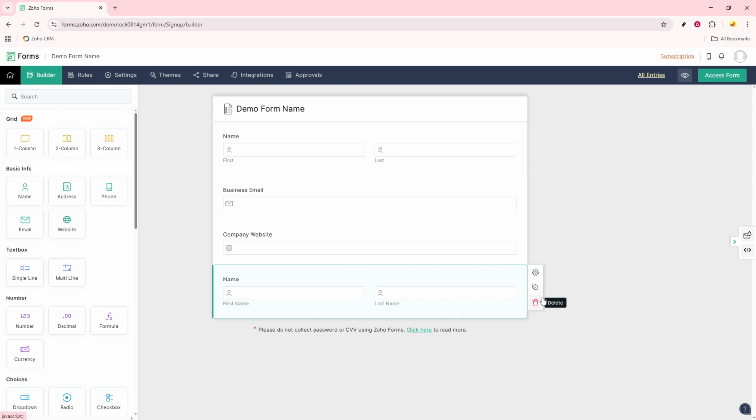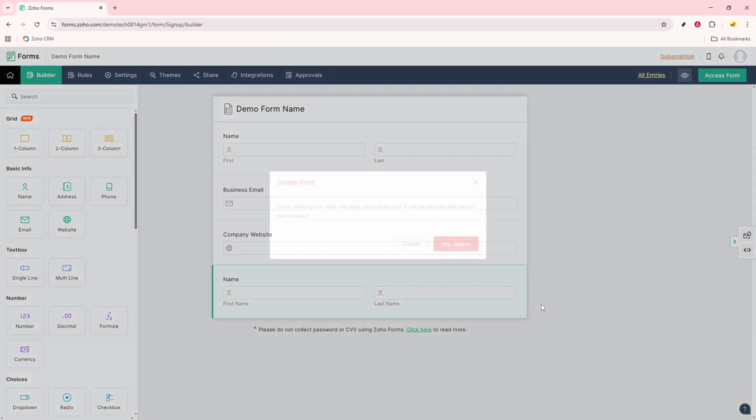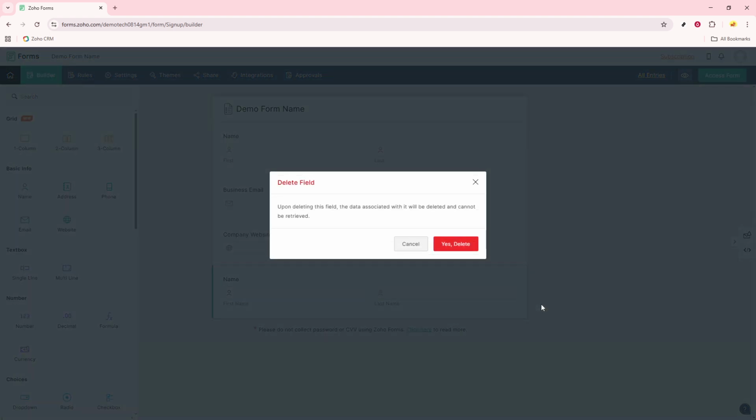Now that you've identified the right field, let's focus on deleting it. Keep an eye out for the delete icon. This is usually represented by a trash can or bin symbol, and it can sometimes be labeled as delete. Clicking this icon initiates the deletion process.